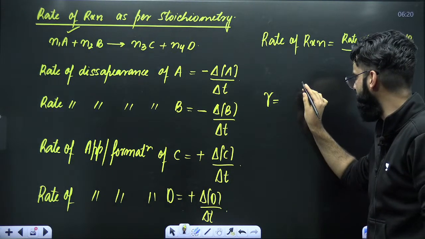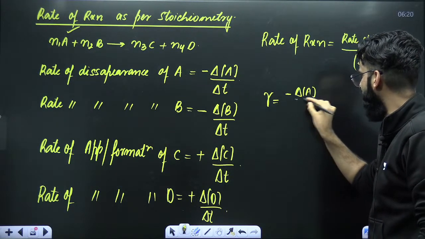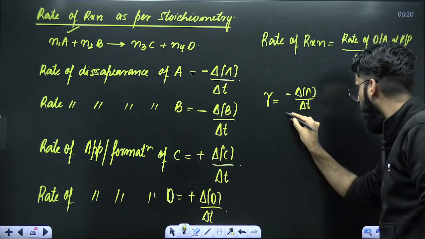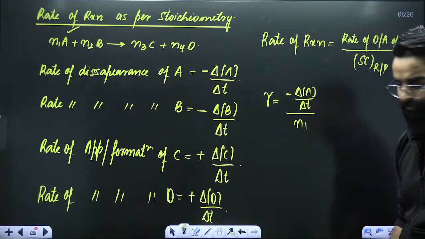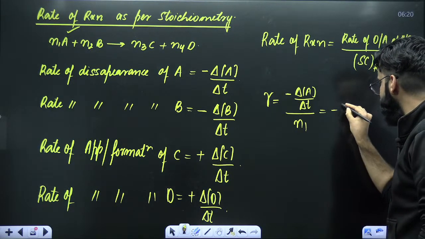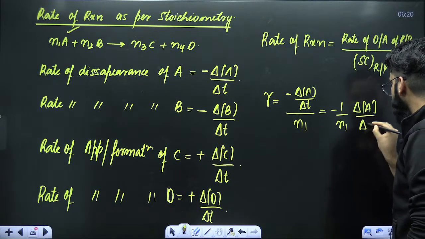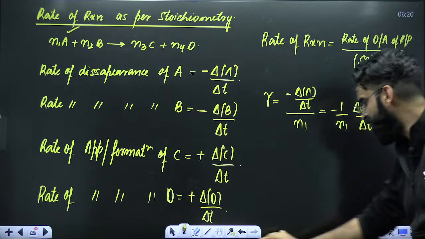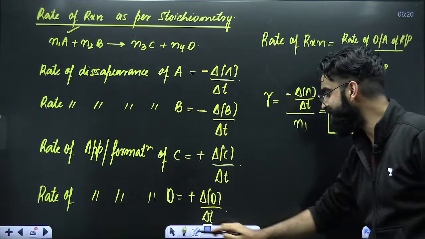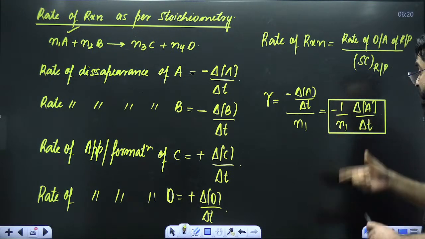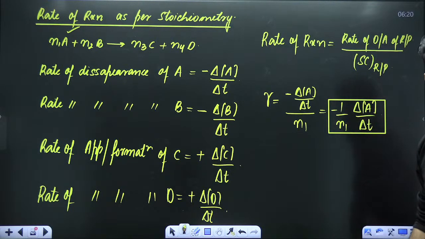How do you write the rate of disappearance of A? You start with a minus, then you write the change in the concentration of A divided by the time interval, the whole divided by the stoichiometric coefficient of A, which is N1. So finally, I can write it like this: minus 1 divided by N1, change in the concentration of A divided by the time interval, delta T. This term is what you call the rate of reaction. It gives you the actual rate of reaction in the time interval delta T.